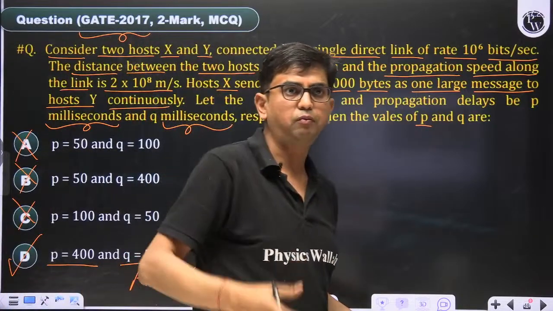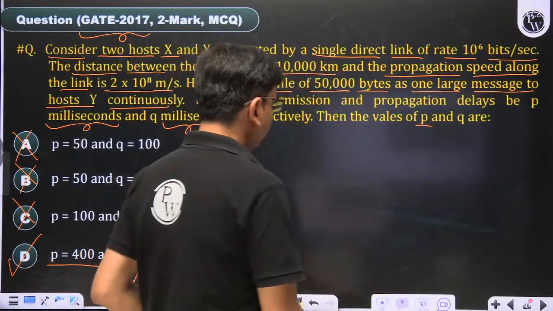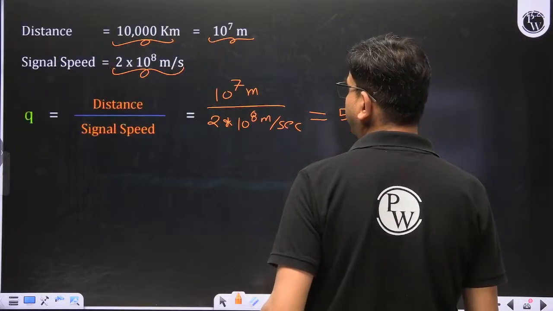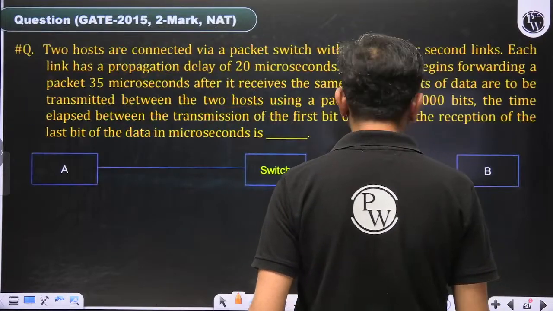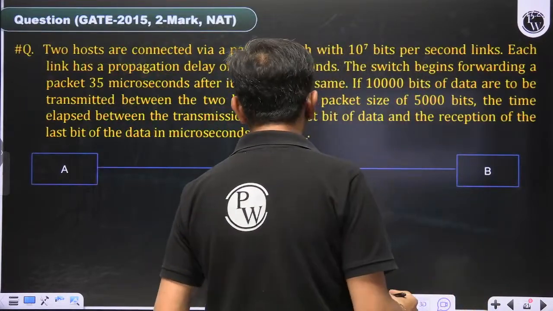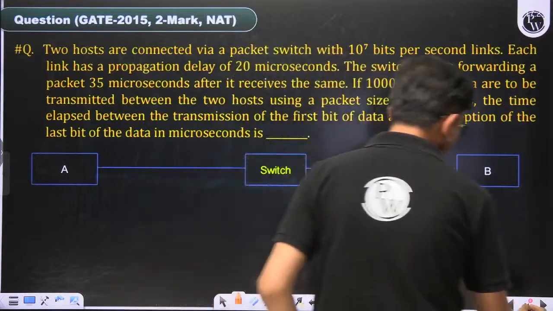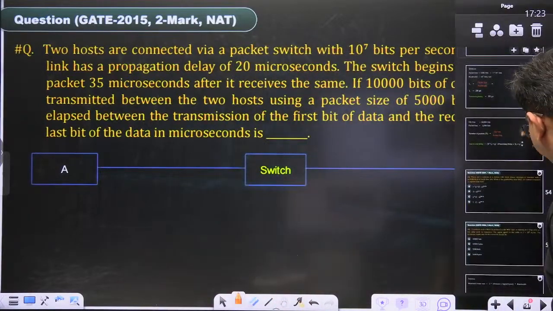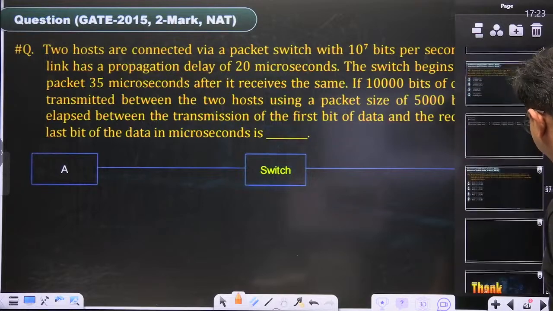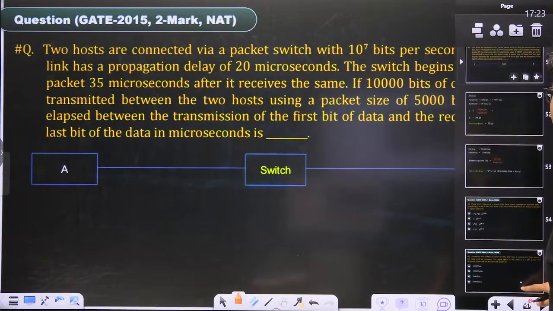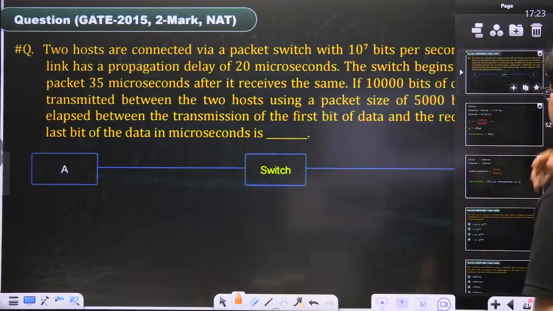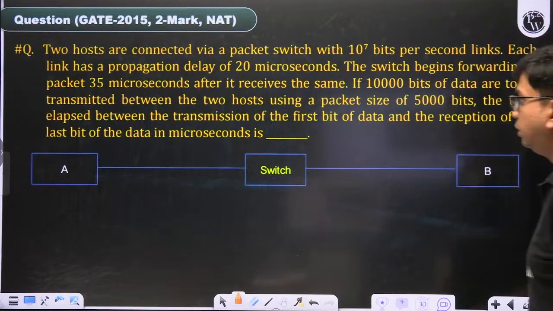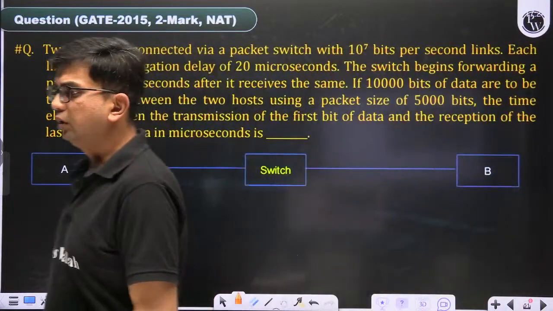Fine. Maximum people are writing D. Then there is one more question. This one is taking a little bit of time. Let me check how many more questions remain. Only 2-3 questions remain. Let me complete it first.